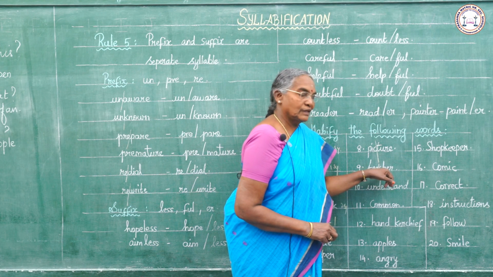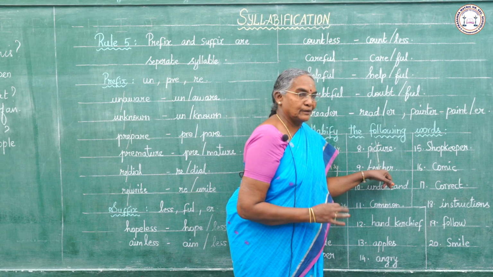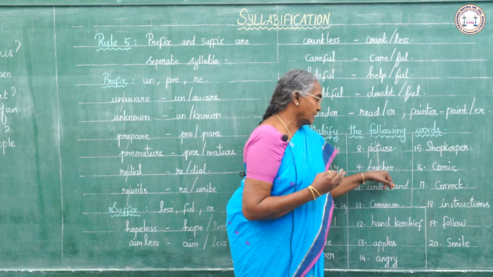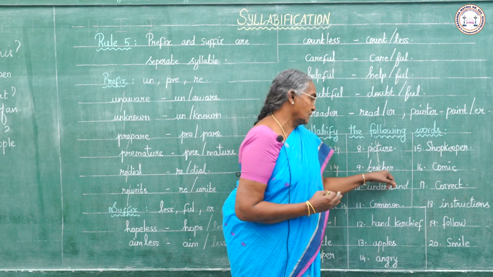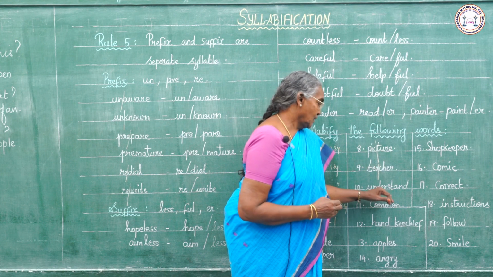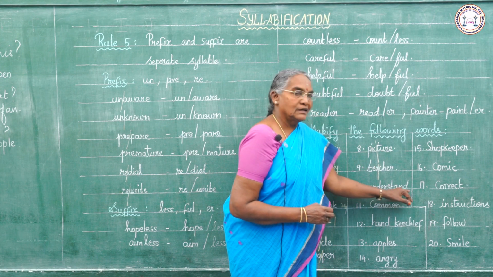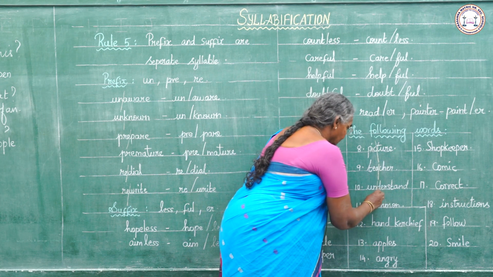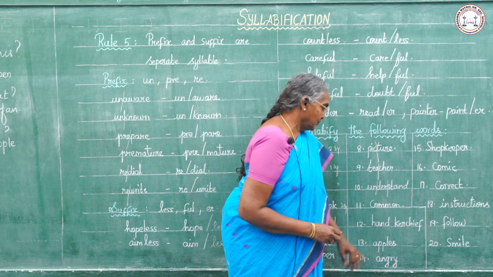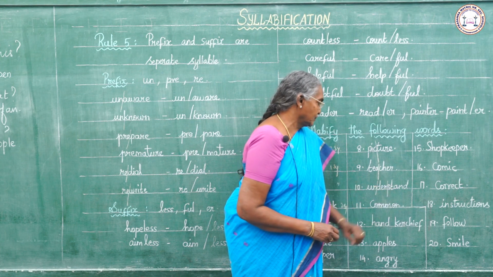Here these two consonants cannot be separated, so we separate the word before these two consonants. Understand, so three syllables are here.